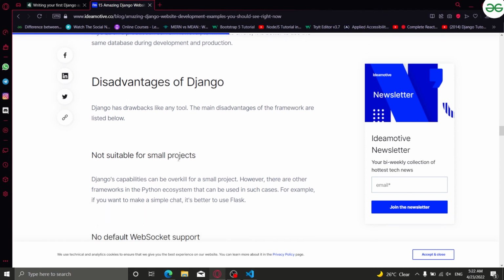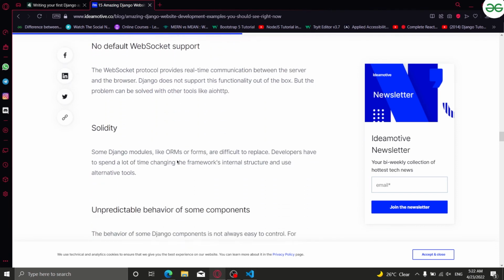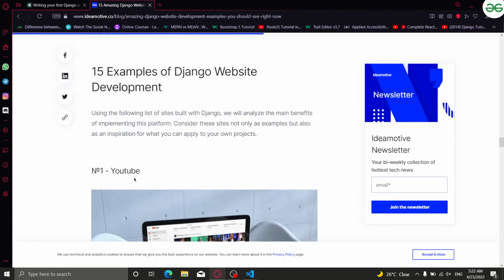Django is not at all suitable for small projects. Django's capabilities can be overkill for a small project. It has no default WebSocket support, and so on.